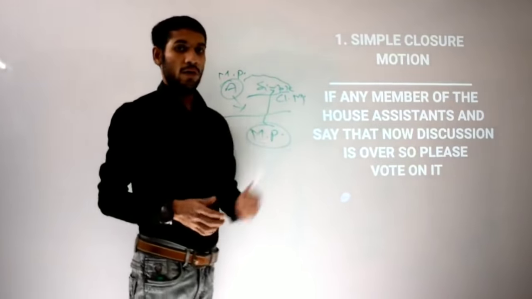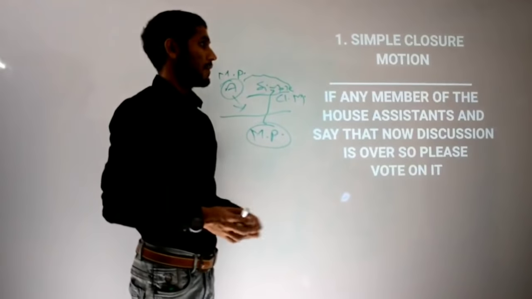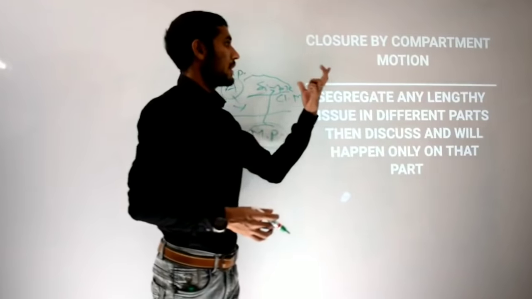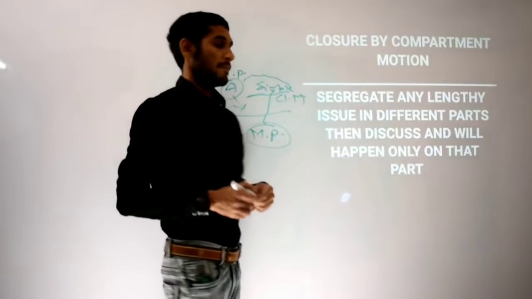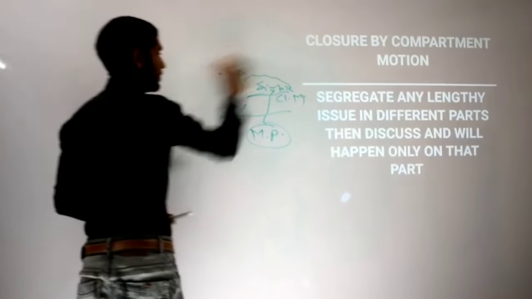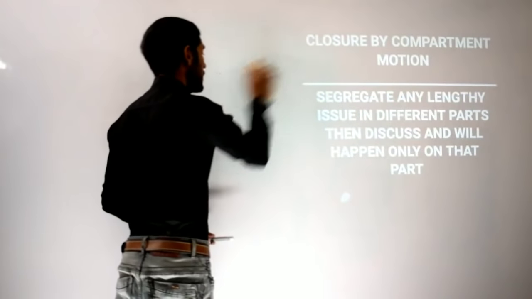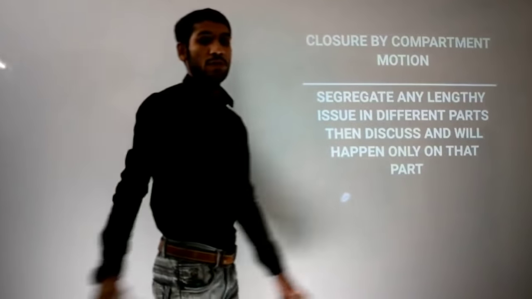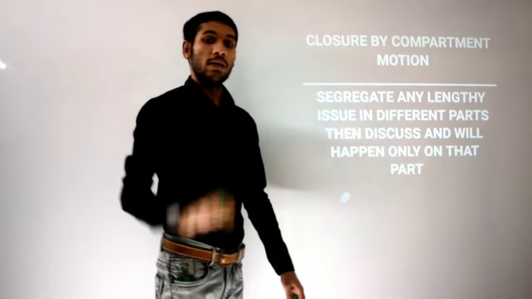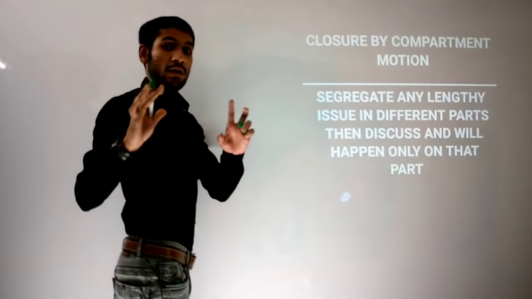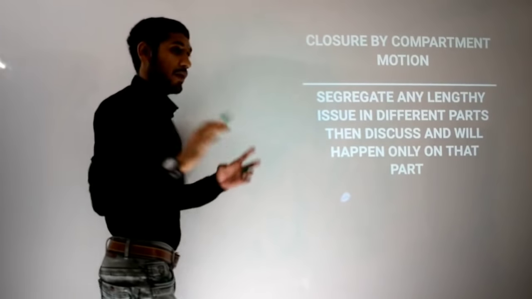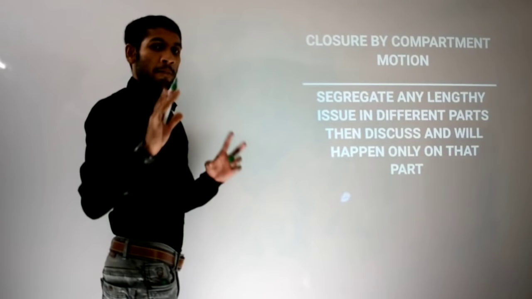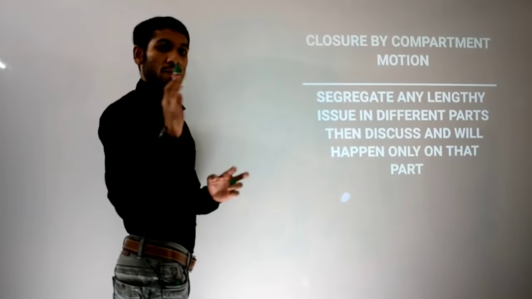Now move further. What is the next one? That is closure by compartment motion. Now let's see what is meant by closure by compartment motion. I hope all of you are getting the simple closure motion. Now let's see if any large issue has been put up with a motion. I am giving an example: migrant issues were really in the news during the first lockdown.